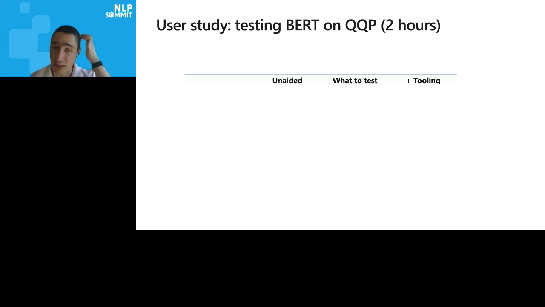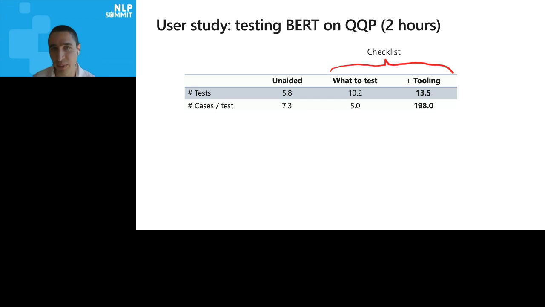We also did a user study. So the case study was with expert users, people who were training the model, people who had tested it. The user study was with people who are either researchers or engineers or data scientists who had not played with this particular model before. So we're testing BERT on QQP for a couple of hours. And we have 3 conditions.